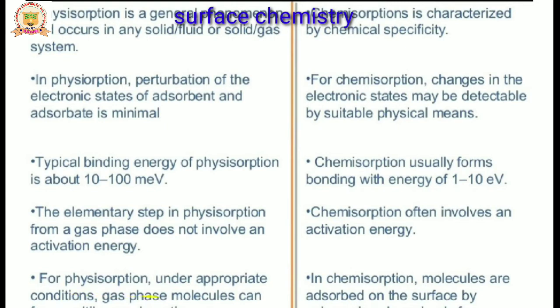For physisorption under appreciable conditions, the gas phase molecules can form multilayer adsorption. In case of chemisorption, the molecules are adsorbed on the surface in only one layer. That is called monolayer adsorption. Physisorption is a reversible process. Chemisorption is an irreversible process.